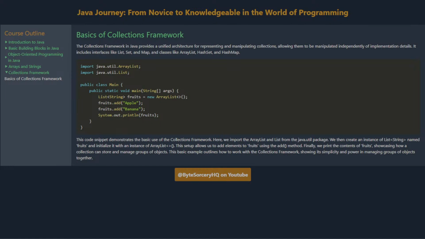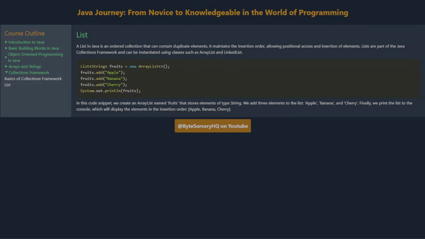Here we import ArrayList and List from the java.util package. We then create an instance of List<String> named fruits, and initialize it with an instance of ArrayList. This setup allows us to add elements to fruits using the add method. Finally, we print the contents of fruits, showcasing how a collection can store and manage groups of objects. This basic example outlines how to work with the Collections Framework, showing its simplicity and power in managing groups of objects together. List, Map, Set.